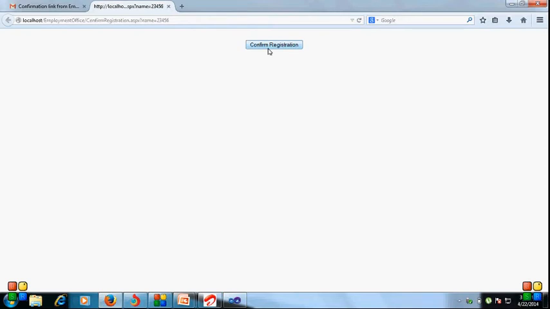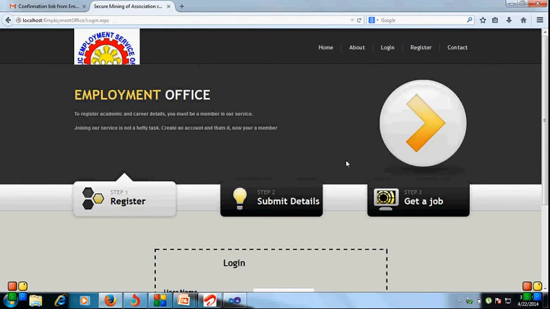We have a confirmation registration button here. Just click it and it automatically goes to the login page.